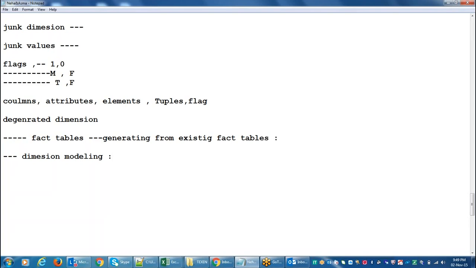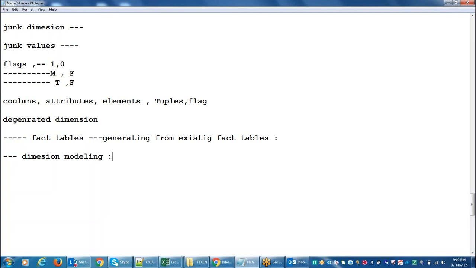Generally, data modeling means that when they are creating a database, they use data modeling techniques to decide how many tables are required, which tables you need, how much space, what columns are required in a particular table, what the relation is between one table and another, dependency tables, all these things. That is a data modeling technique. The same thing, dimension modeling techniques, we follow to create a data warehouse.